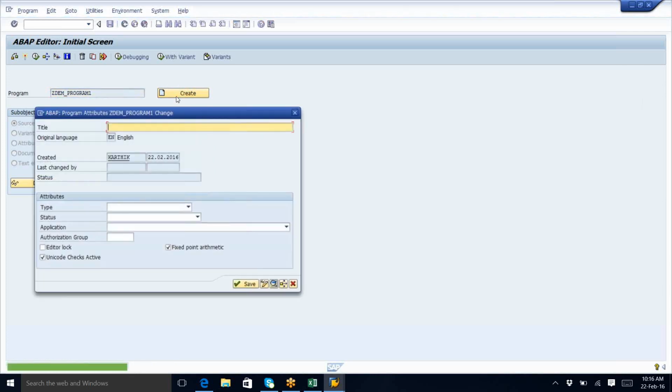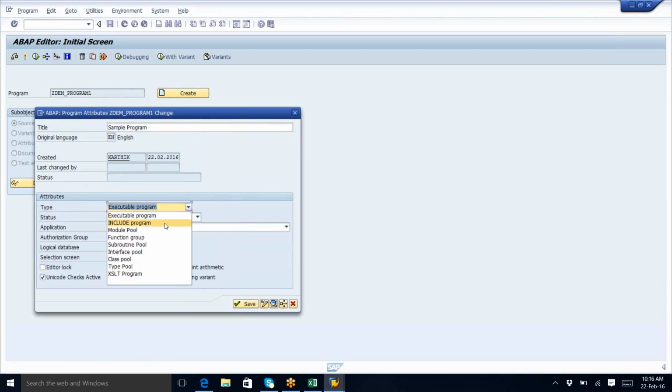When I say create, it is asking for title, type, and all these things. Here, two mandatory things are there that we need to give. One is the title, and another is the type of the program. Title means, say, sample program, and type should always be an executable program. The rest of the things we will come to know in the coming classes. Don't worry. But if you are creating a program, you should create it as an executable type program. Now save it. This is the button to save.